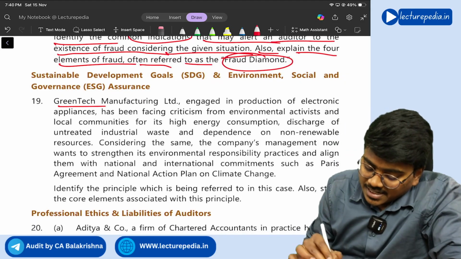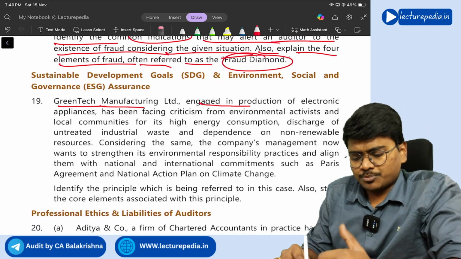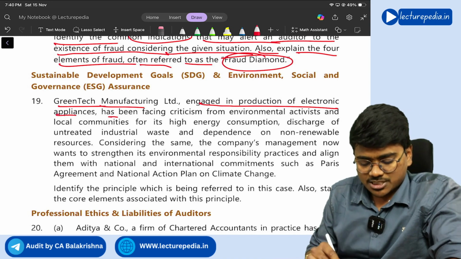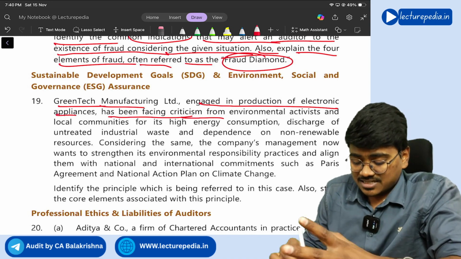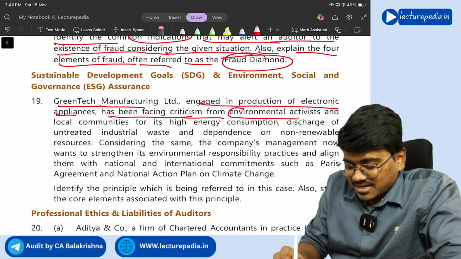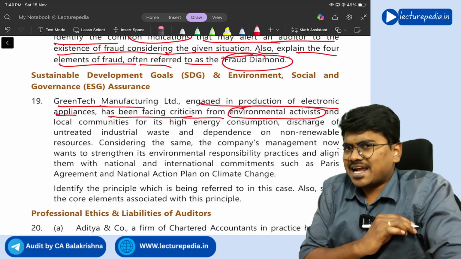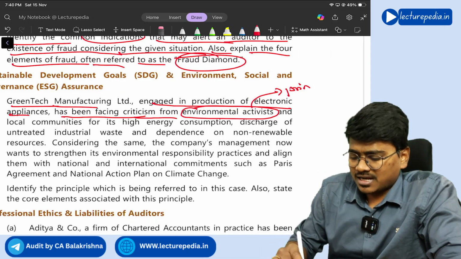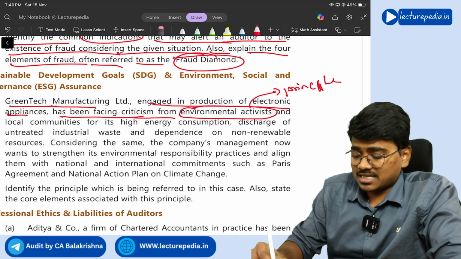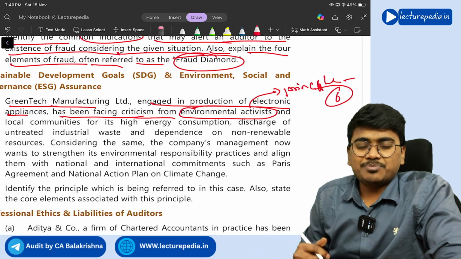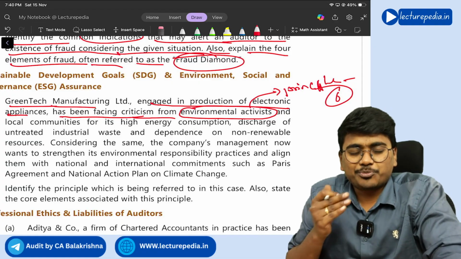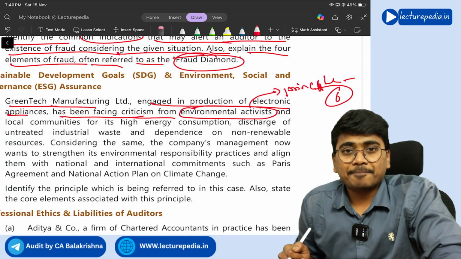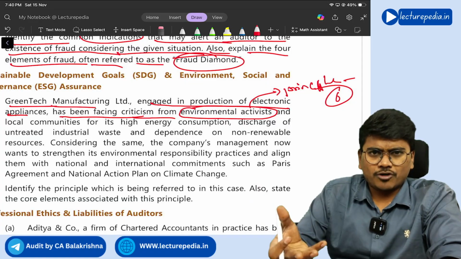Next, Green Tech Manufacturing Limited, engaged in production of electronic appliances, has been facing criticism from environmental activists. Environmental activist means it looks like a principle. Which principle? From BRS reporting. Principle 6, right? Protection of environment, I guess, right?